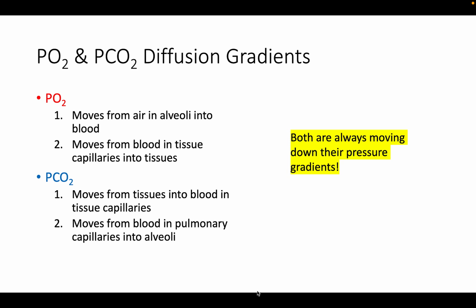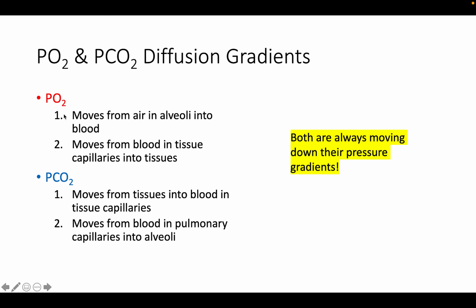So, now we're going to get into the nitty-gritty of respiration itself. So we've talked about ventilation and how we got air into the body, and now we need to talk about how oxygen and carbon dioxide are actually transported. And they're not really transported, they're diffused. So they're moving into and out of tissues based on pressure gradients. And so that's what this PO2 and PCO2 signify, is just pressure. So we're talking about the pressure of oxygen or the pressure of carbon dioxide.